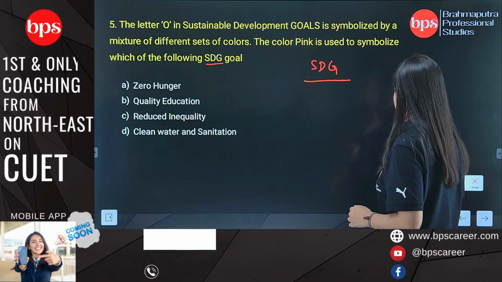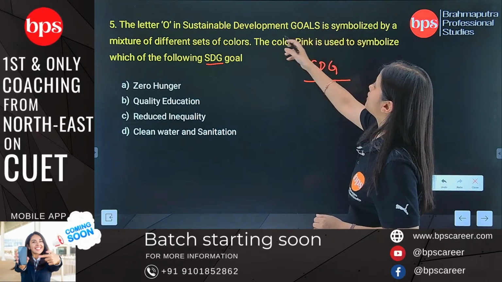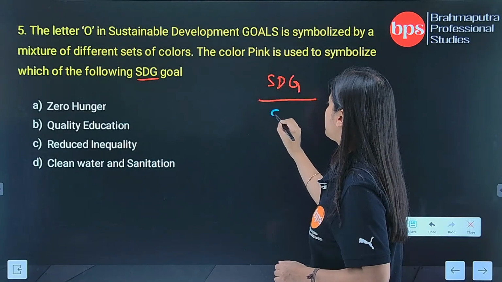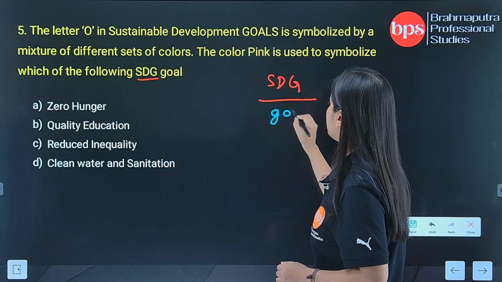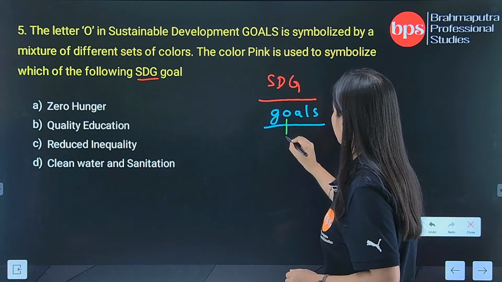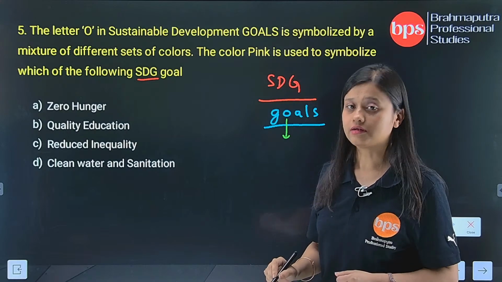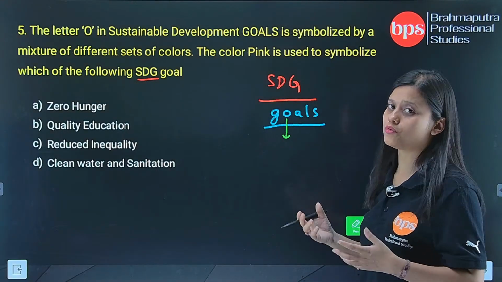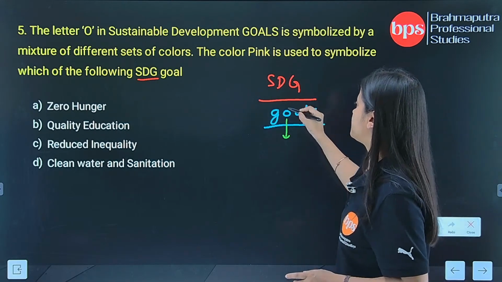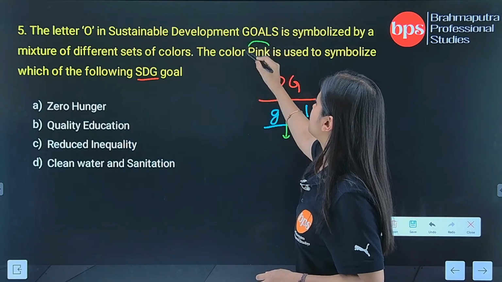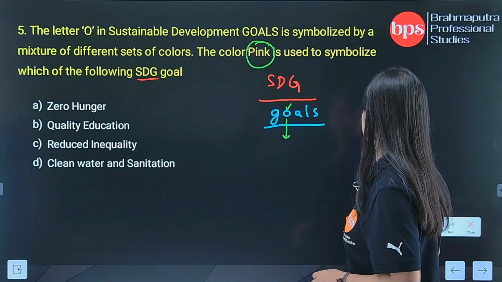Now, the question is about the letter O. In the Sustainable Development Goals logo, the letter O in GOALS is represented by different colors: pink, red, yellow, blue, a lot of colors make up the letter O. So the question is asking which goal the color pink is representing.